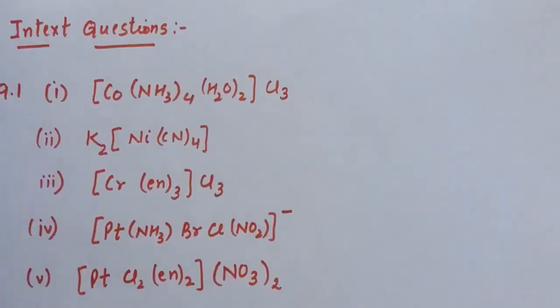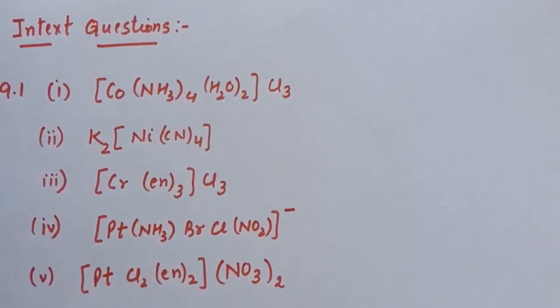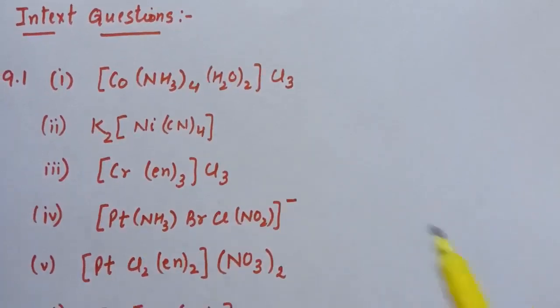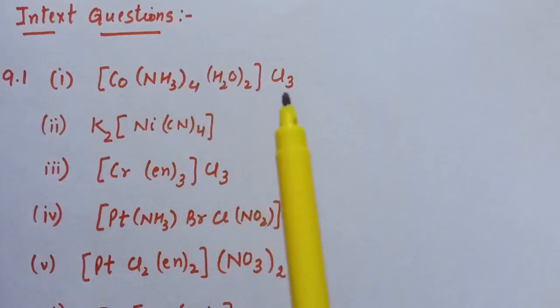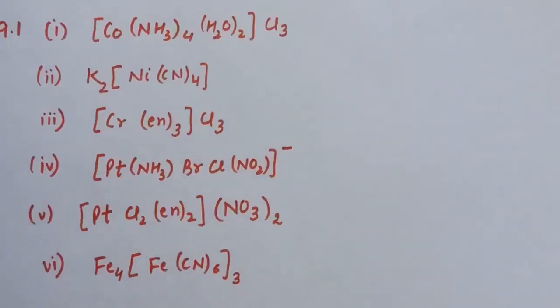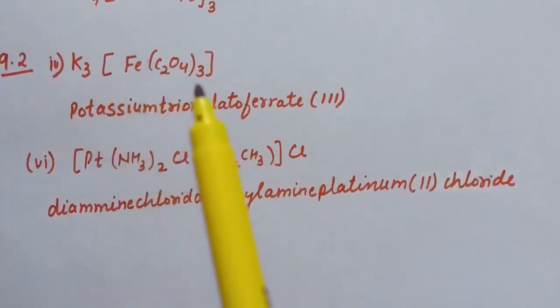Now next is in-text question, question number 9.1. So formulas for the nomenclature are written here. First formula is [Co(NH3)4(H2O)2]Cl3. So here is the answer for question number 9.1. And question number 9.2 is, write the IUPAC names of the following coordination compounds. So fourth part is K3[Fe(C2O4)3].